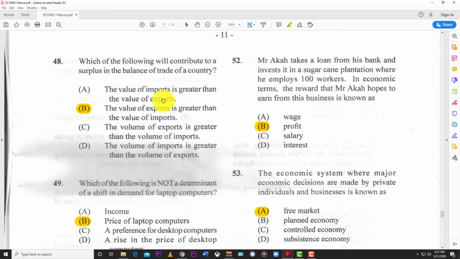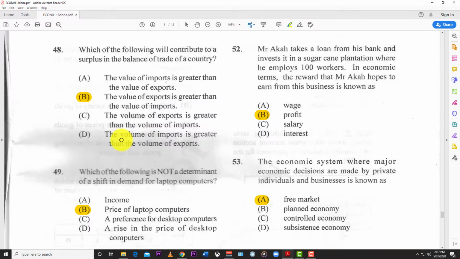48. Which of the following will contribute to surplus in the balance of trade of a country? Surplus. And so the best answer here would be the value of export is greater than the value of import. So we're saying that you're making more money selling stuff than you are buying stuff.